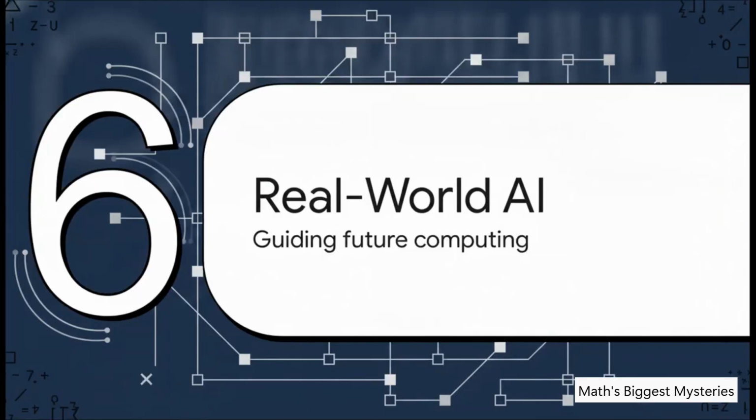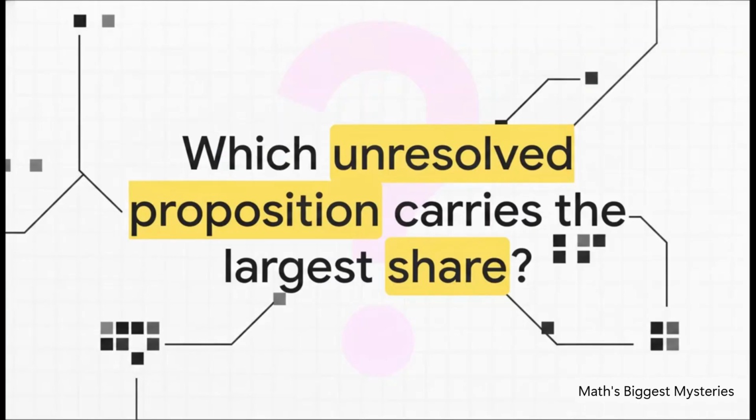And finally, Section 6. Real-world AI implications. Guiding the future of computing. So why does this matter today? Well, when we use artificial intelligence to tackle math right now, we usually just ask it to search blindly through millions of possibilities. It's basically brute force.